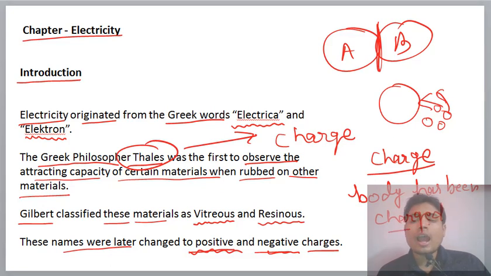Okay, and this property of the bodies, like suppose body A starts attracting small pieces of paper, then we will say body A is a charged body. The charged body will be of two types, positive charged body and negative charged body.